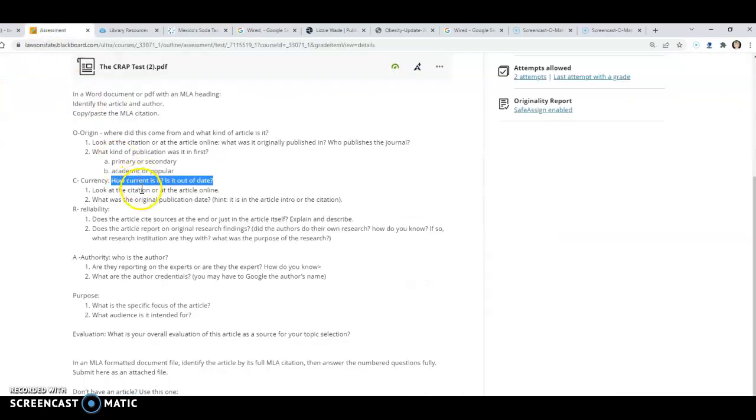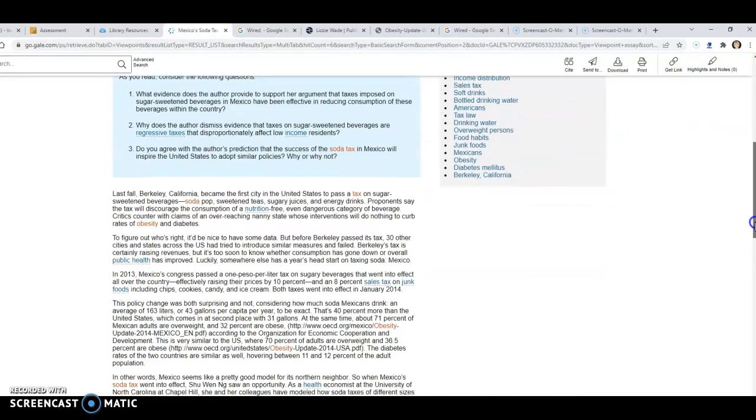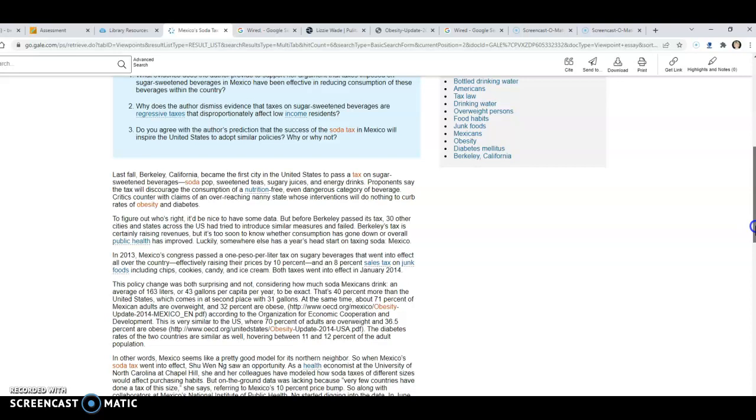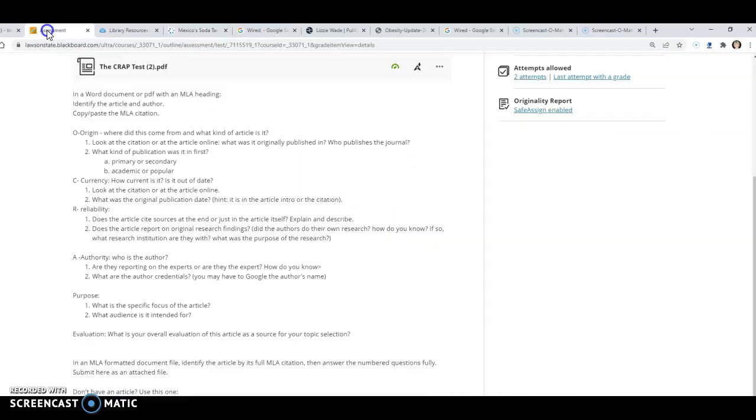So that information is there. We've got the date, and then we have to process and ask, is that current enough? When we look at the actual article, we're going to find out that they based it on some information that was even older than that, which is usually how data is collected. It's not that day. We'll take a look at that real quickly, and that's how we would assess the currency.